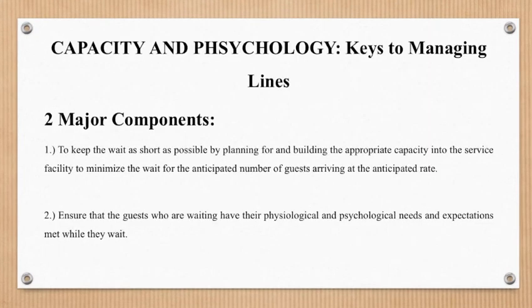Managing the wait has two major components. First is to keep the wait as short as possible by planning for and building the appropriate capacity into the service facility to minimize the wait for the anticipated number of guests arriving at the anticipated rate. Second is to ensure that the guests who are waiting have their psychological and physiological needs and expectations met while they wait.